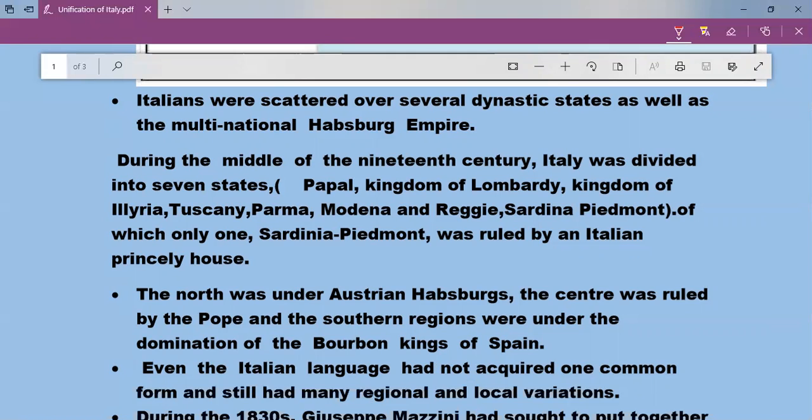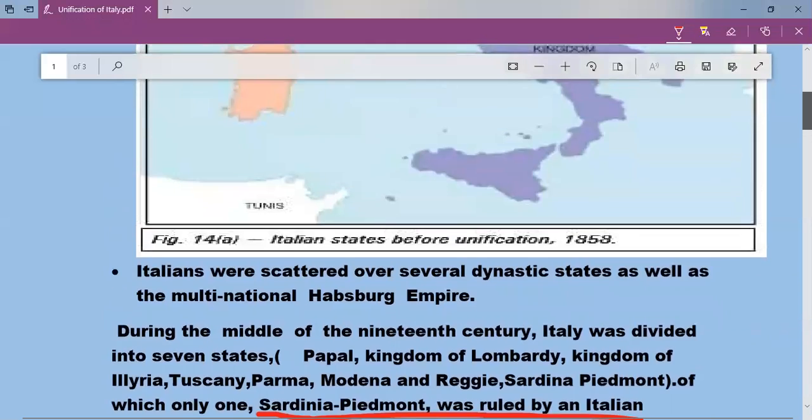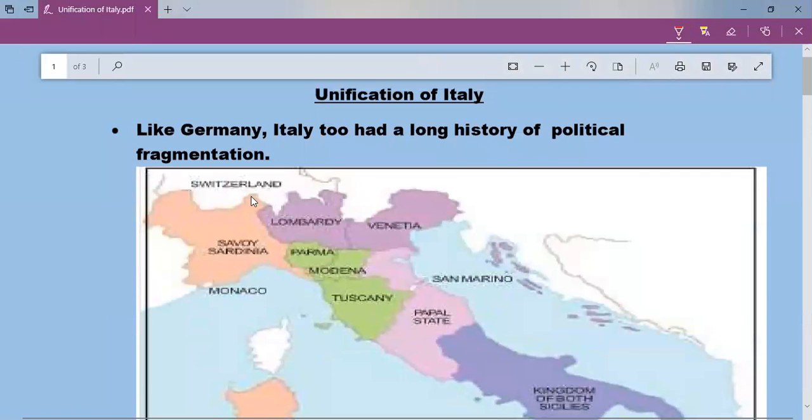During the middle of the 19th century, Italy was divided into 7 states: Papal States, Kingdom of Lombardy, Kingdom of Illyria, Tuscany, Parma, Modena, Reggio, and Sardinia Piedmont. Of these, Sardinia Piedmont was ruled by an Italian princely house. So it had Italian origin, or it was directly under the control of an Italian prince, an Italian king was ruling there. So let us see where Sardinia Piedmont is. Here you can see the Sardinia Piedmont region.